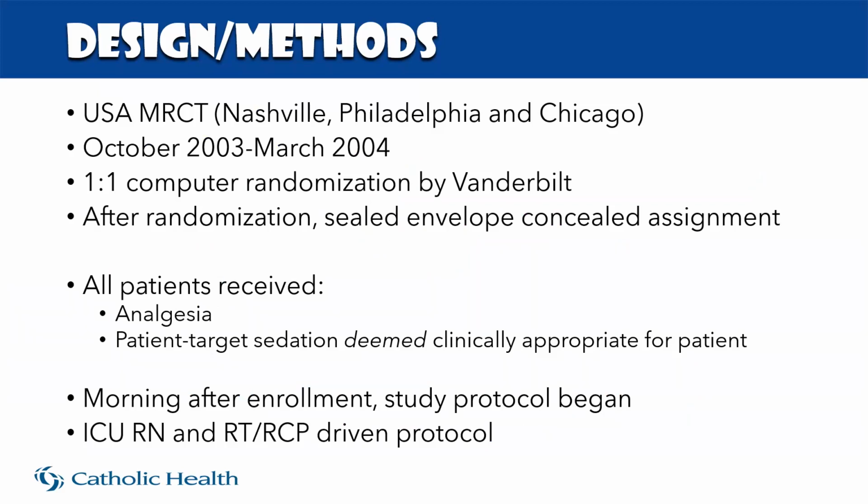So this was a US-based trial. It was multi-centered, randomized, controlled. It enrolled patients from 4 major large US centers, 1 in Nashville, 2 in Philadelphia, and 1 in Chicago. It enrolled patients from October 2003 to March 2004, and then there was a 1-to-1 computer randomization by Vanderbilt. Now, Vanderbilt was not the hospital that enrolled patients in Nashville. Vanderbilt actually acted as almost a research center.